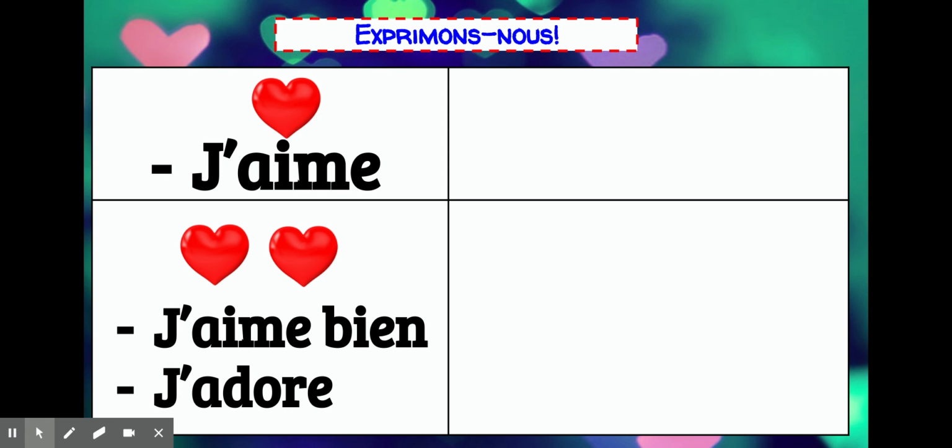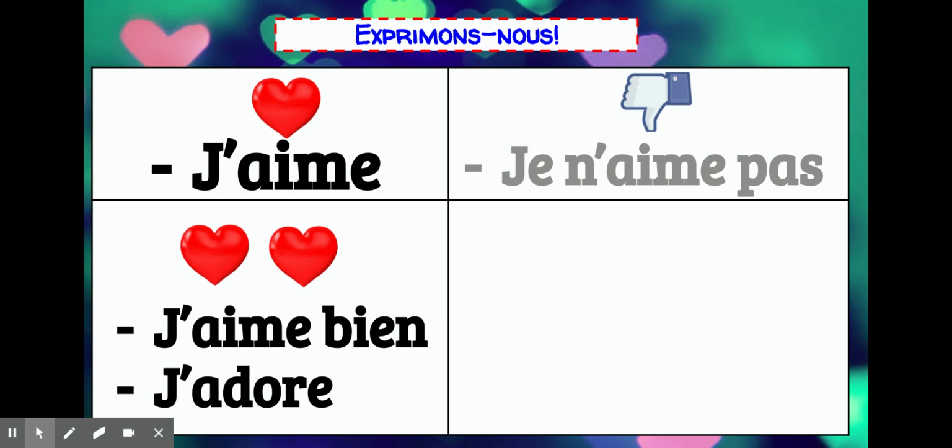And j'adore. J'adore means I love. I'm sure you've seen that on t-shirts before. Usually Forever 21 loves to put them on t-shirts. So we've got j'aime bien and j'adore. Now to say that we don't like something, we have je n'aime pas. Try to say this one with me. So we have je n'aime pas.